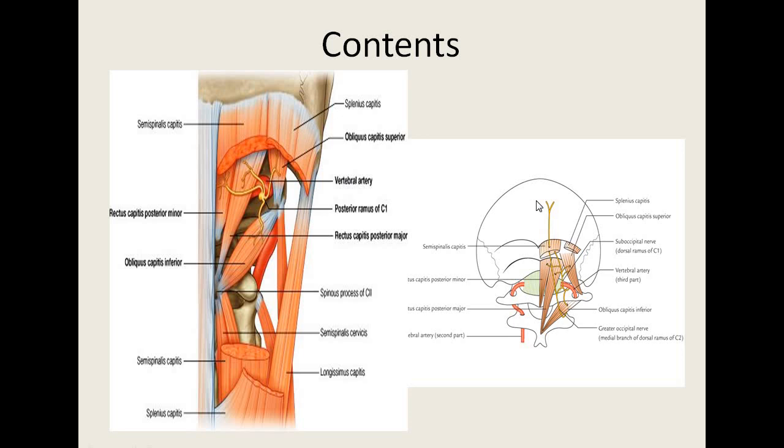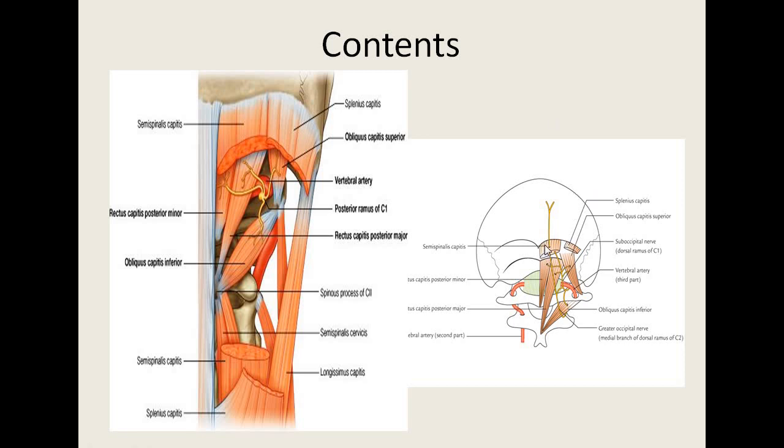We have seen the third part of the vertebral artery and the dorsal ramus of the first cervical nerve. Here you are going to see the terminal branches of the occipital artery also. Arterial anastomosis is present surrounding the semispinalis capitis muscle, mainly involving the occipital artery, a branch of the external carotid artery. It has a large muscular descending branch, which divides into a superficial branch and a deep branch. The superficial branch anastomoses with the transverse cervical artery, and the deep branch anastomoses with the deep cervical artery, which are branches of the costocervical trunk. These in turn are branches of the subclavian artery.